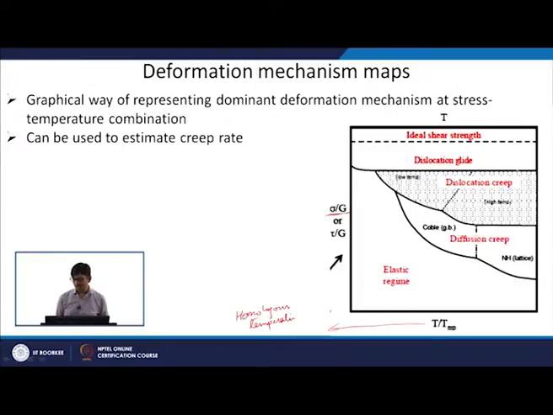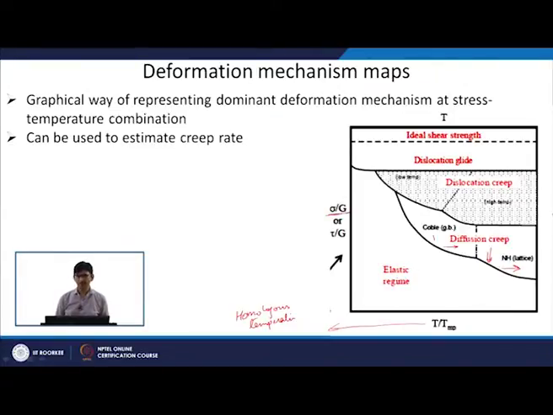Now, we can start seeing that at high temperature, as we just said, Nabarro-Herring creep will be dominating. So, it is diffusion through the lattice; Nabarro-Herring creep will dominate at high temperature and lower stresses. Coble creep will dominate at again higher temperatures, with a little bit more stress than Nabarro-Herring creep. Dislocation creep will dominate at higher stresses and lower temperature.